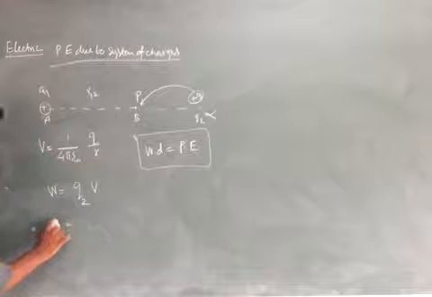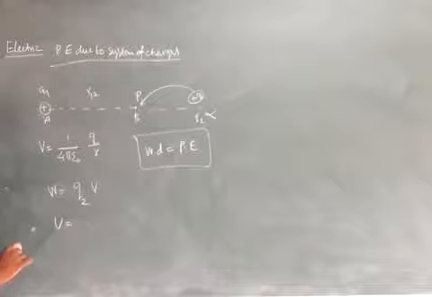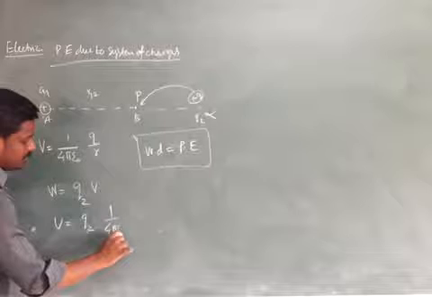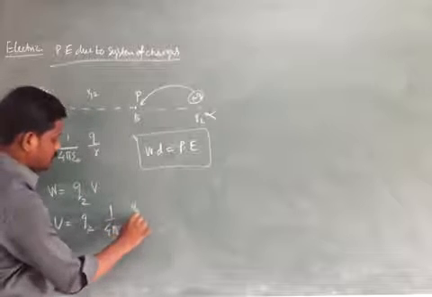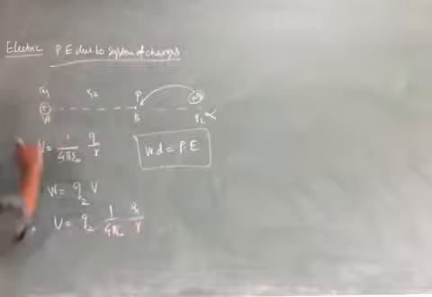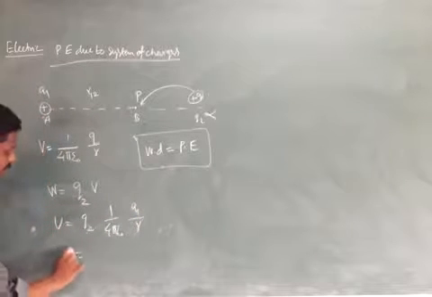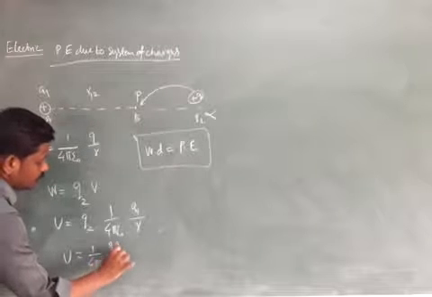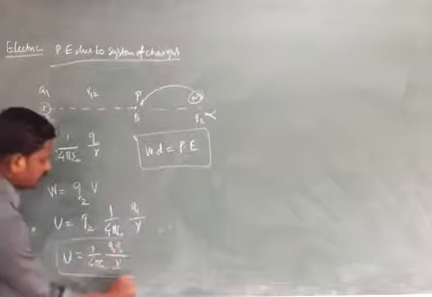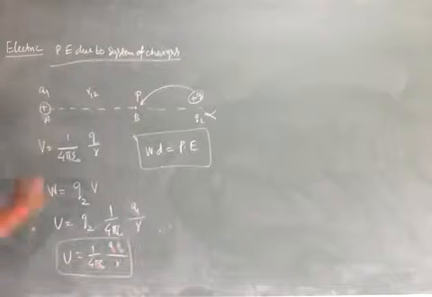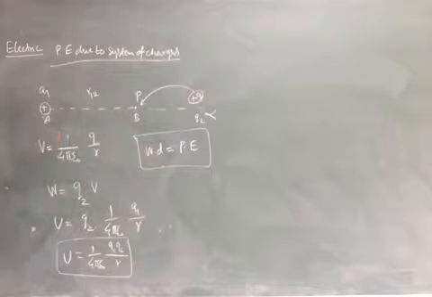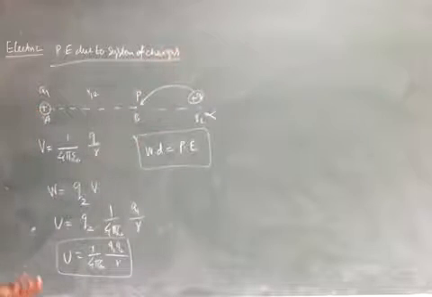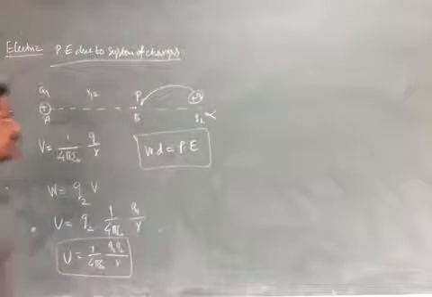So the electrostatic potential energy is equal to Q2 times 1 by 4 pi epsilon naught Q1 by R, where R is the distance between the two charges. Rewriting, U equals 1 by 4 pi epsilon naught Q1 Q2 by R. This is the potential energy of two point charges, but we need to know how to proceed for a system of charges.